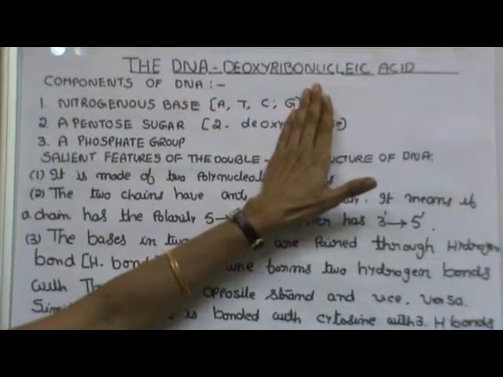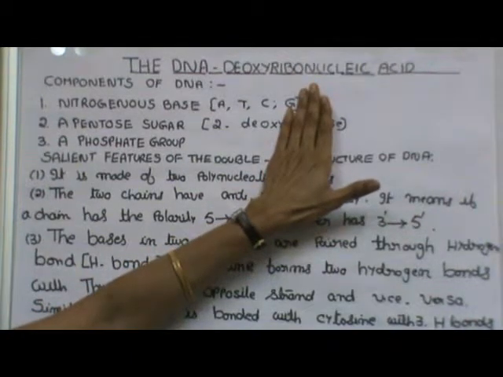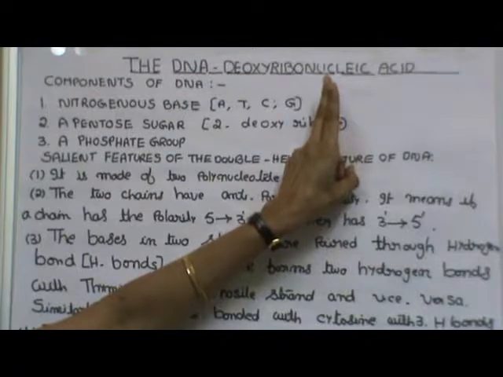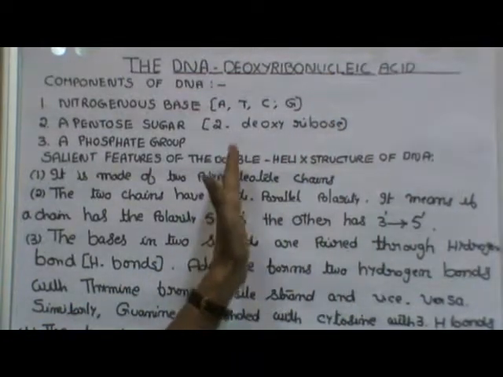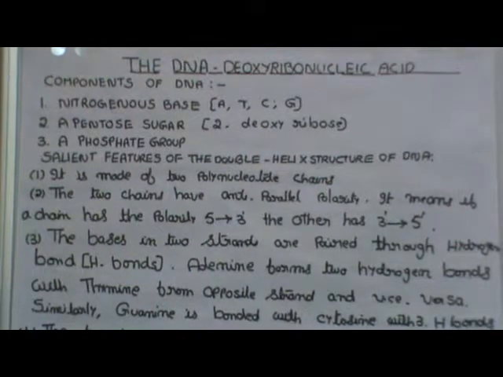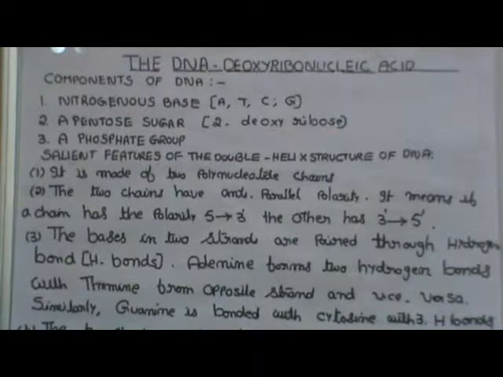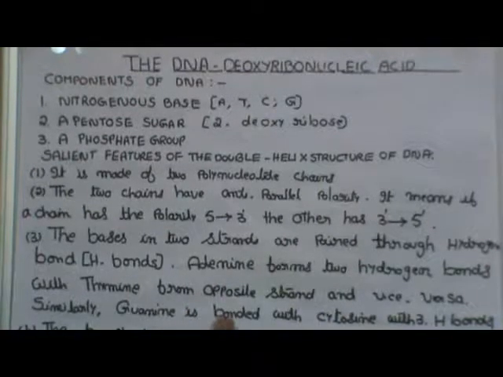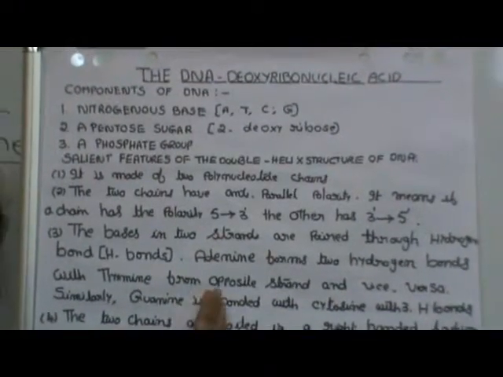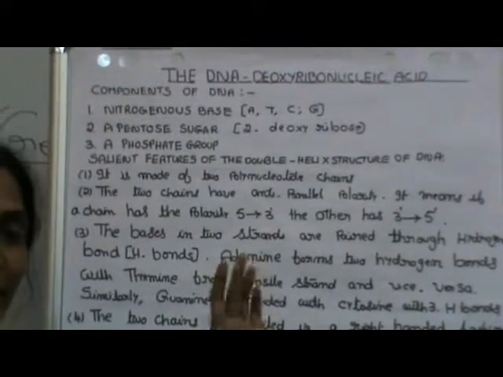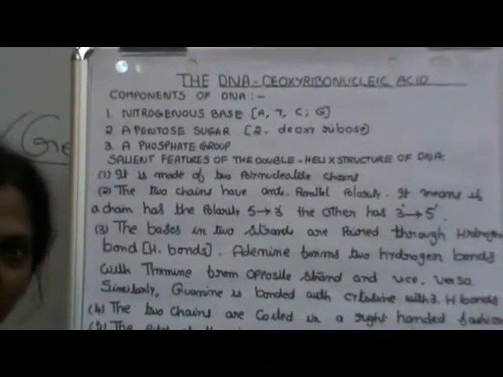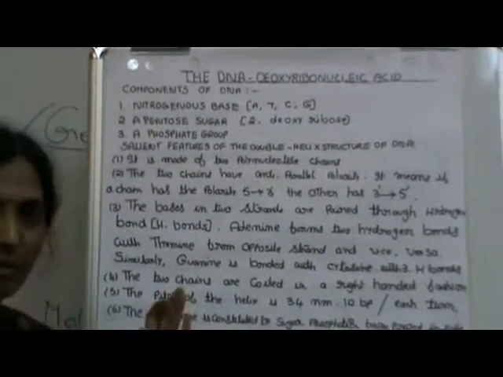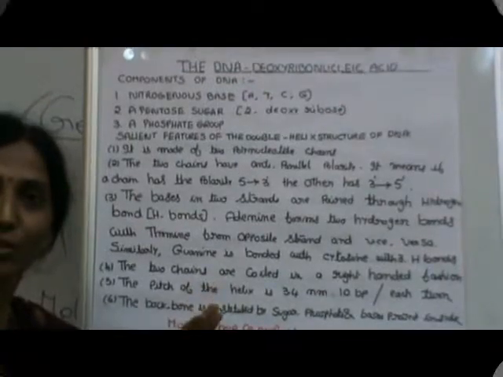There is a difference between a nucleotide and a nucleoside. So, 2 chains of polynucleotide will run anti-parallel to each other on a common axis. To know what this polynucleotide chain is, you should know the basic concept of nucleoside and nucleotide. Then only will you learn about the 2 polynucleotide chains and their orientation. That I will tell you later. First of all, let me explain the basic unit of a DNA molecule.